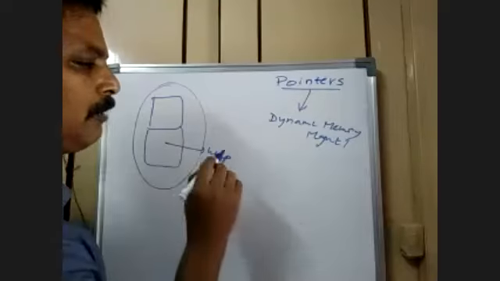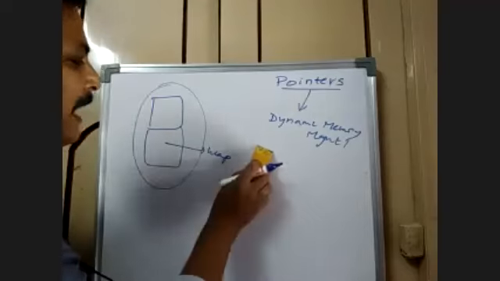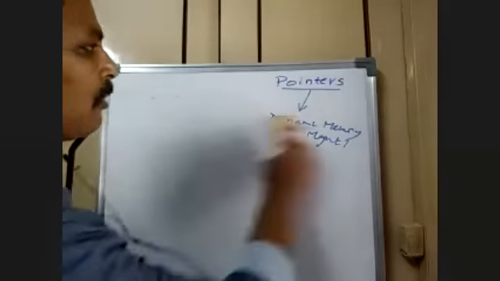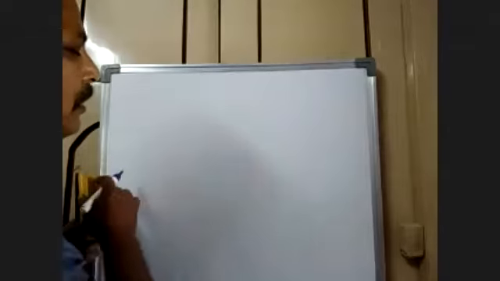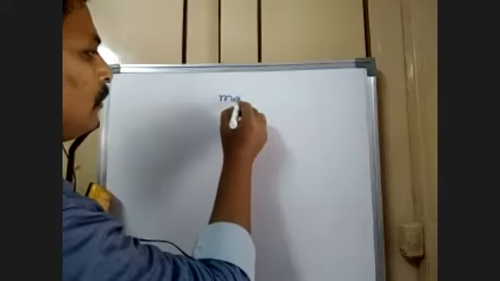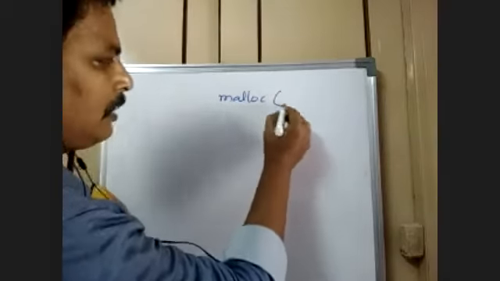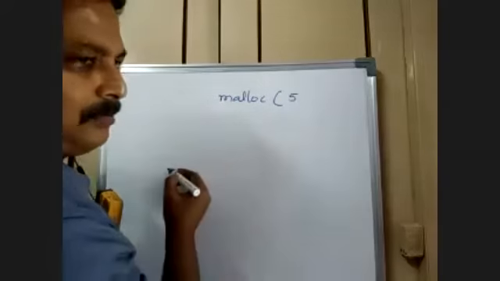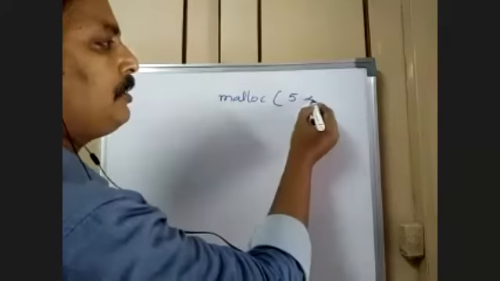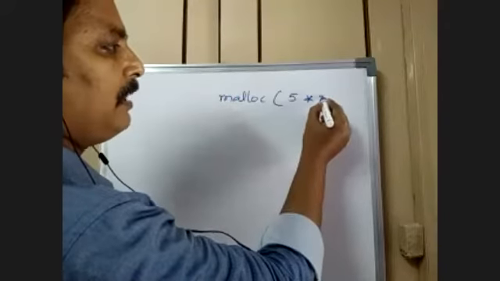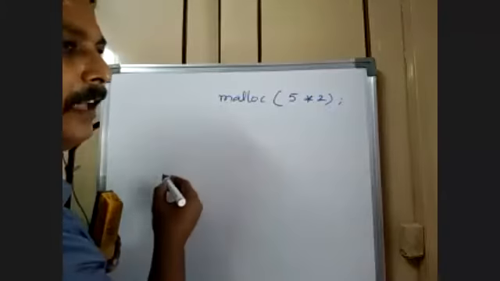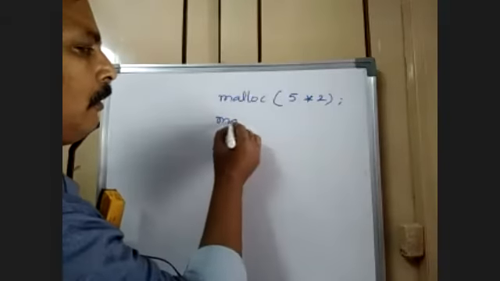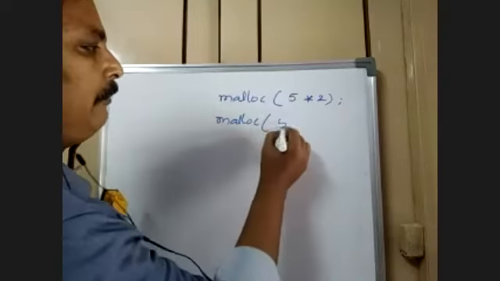Let me try to understand the behavior and syntax of the malloc function. Malloc means memory allocate. Suppose there are 5 integers, and each integer occupies 2 bytes. I can allocate like this, or malloc 5 elements.